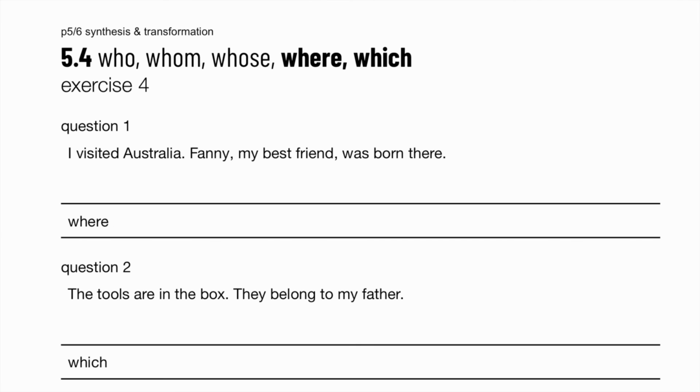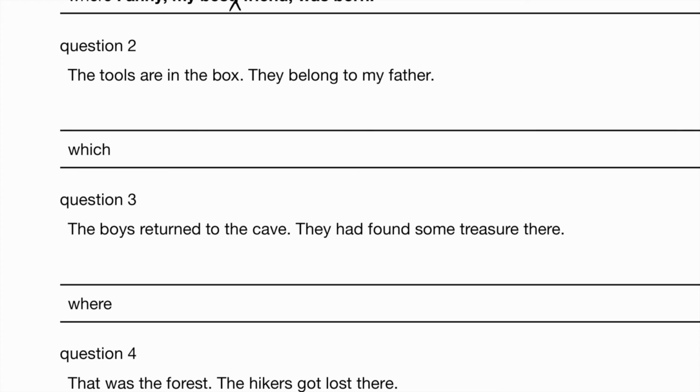Exercise 4. I visited Australia. Fanny, my best friend, was born there. I visited Australia where Fanny, my best friend, was born, without the comma here. The tools are in the box. They belong to my father. The tools, which belong to my father, are in the box.